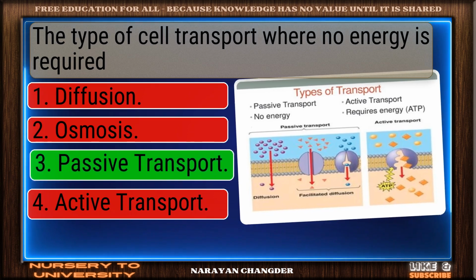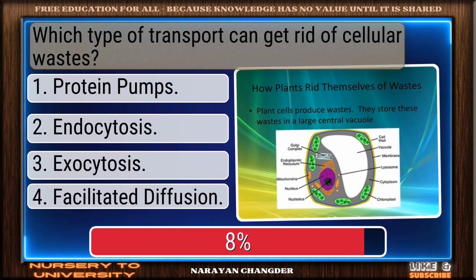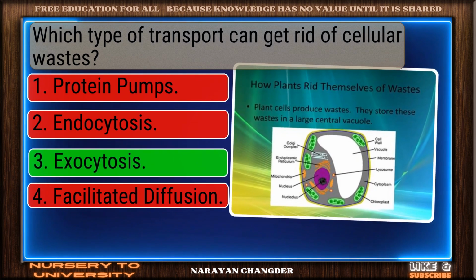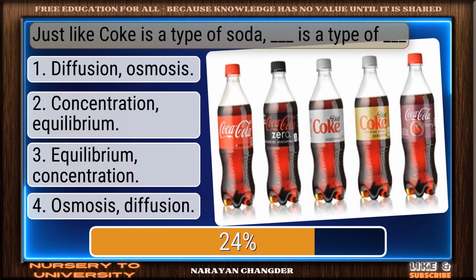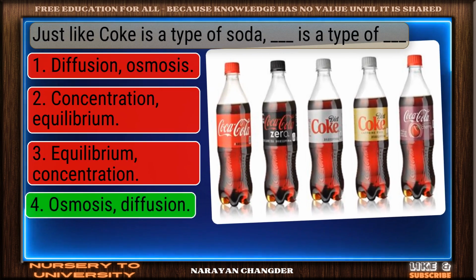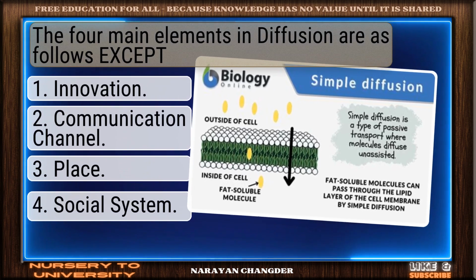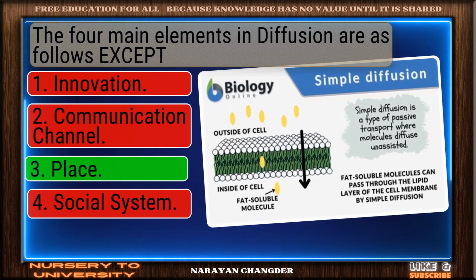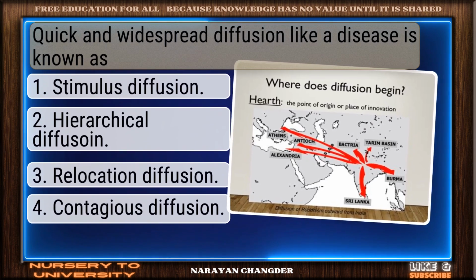The type of cell transport where no energy is required. Very good, passive transport. Which type of transport can get rid of cellular wastes? Excellent reasoning, exocytosis. Just like Coke is a type of soda, dash is a type of dash. Osmosis, diffusion, well done. The four main elements in diffusion are as follows, except. Confident and correct, place.